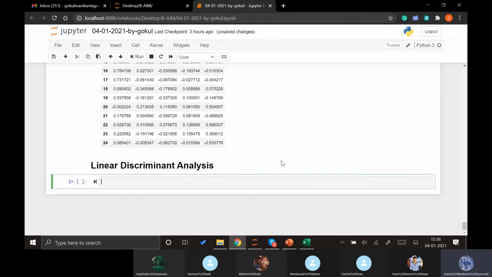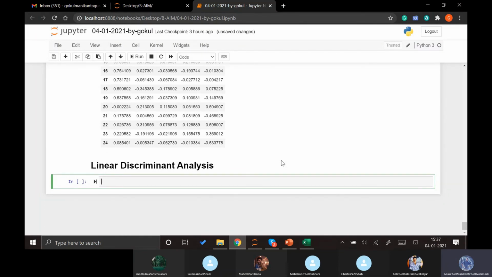So which data set can we take here? Iris can be taken here, because all the independent variables of Iris are continuous variables, but the output or dependent variable is the categorical variable.